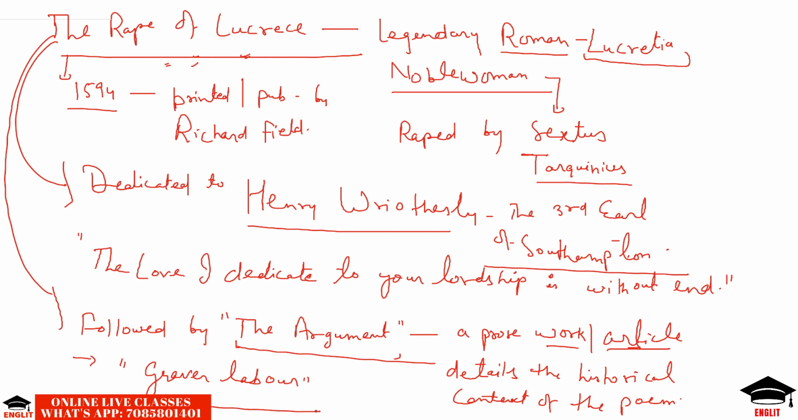Actually, in the dedication of Venus and Adonis, Shakespeare wrote that he would write something of graver labor. So he fulfills his promise that he made in the dedication to Venus and Adonis. So graver labor means a poem of seriousness. So Rape of the Lucrece is a poem of seriousness. The theme is serious and somber, and as he promised to Henry Wriothesley, he fulfilled his promise in the Rape of the Lucrece.